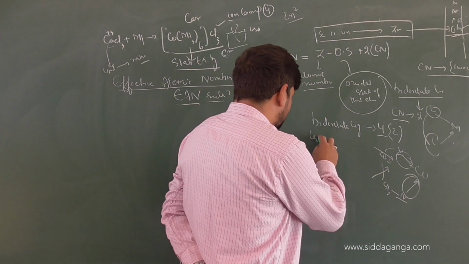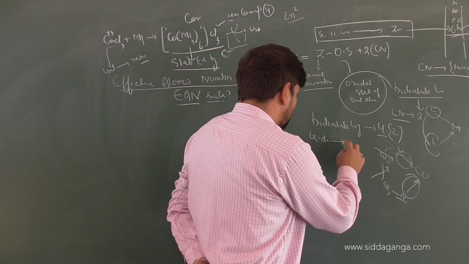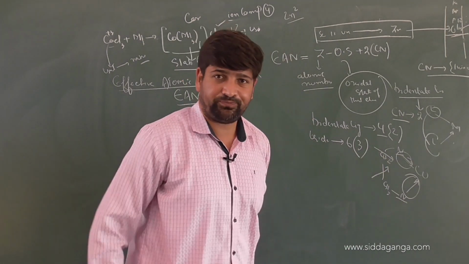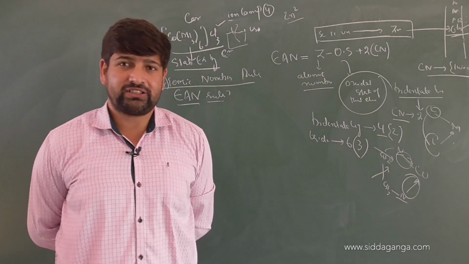What if you have a tridentate ligand? The total number of electrons donated will be 6, and the ligating places will be how many? 3. Is it clear or not?